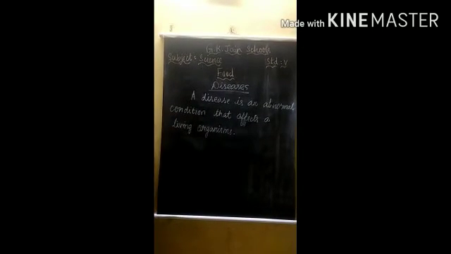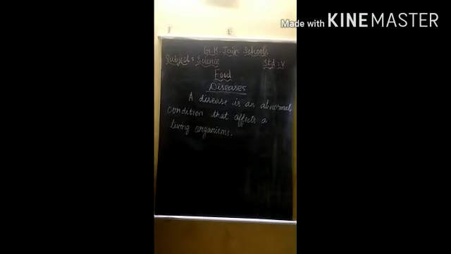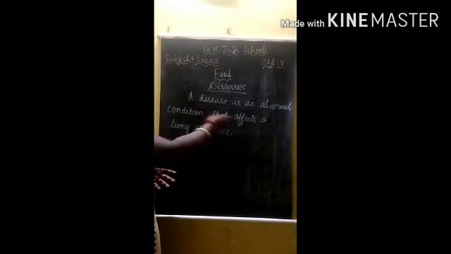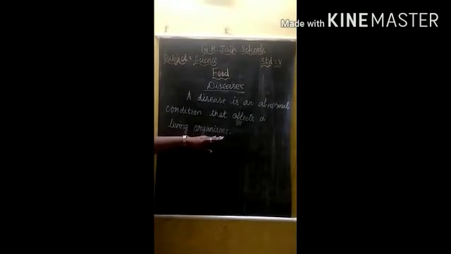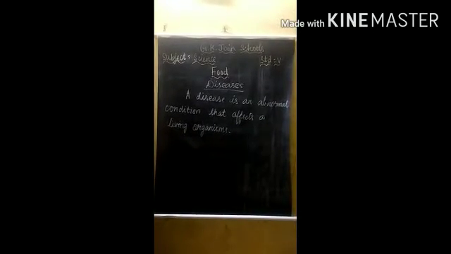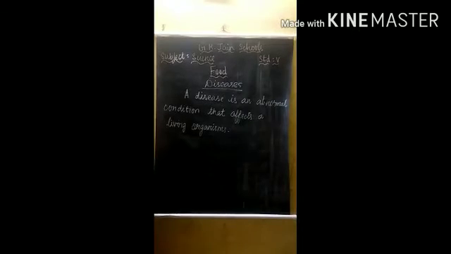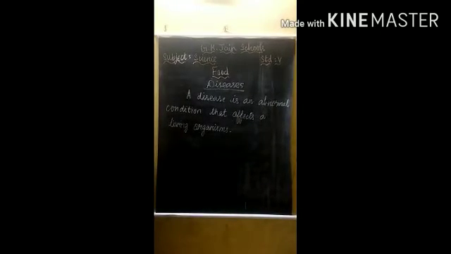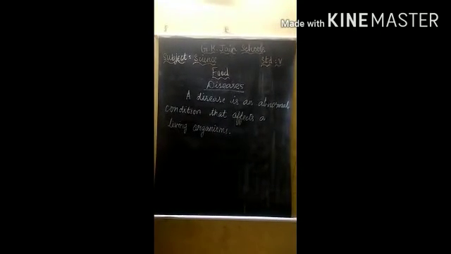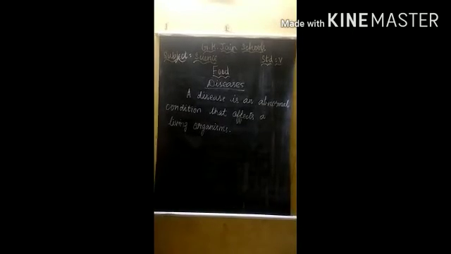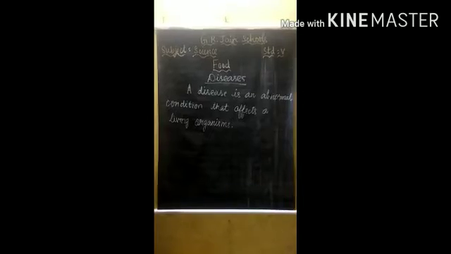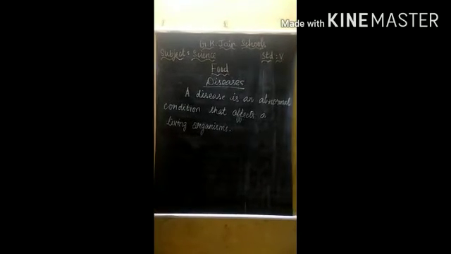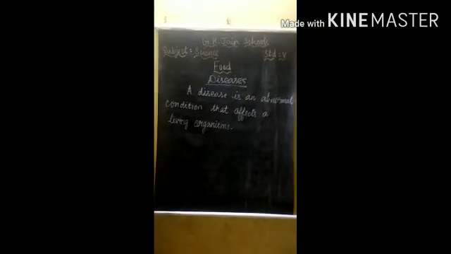When we are in a normal condition, we will be healthy. But when we are affected by some abnormal condition, the living things will be affected. Not only humans, it affects plants and animals also. They also get diseases. This abnormal condition affects the structure and the functions of the organisms.